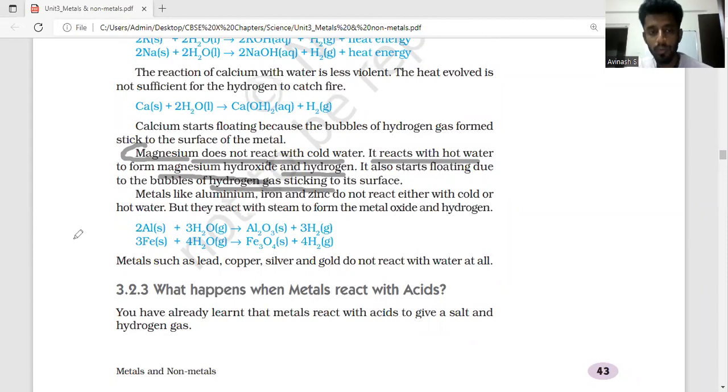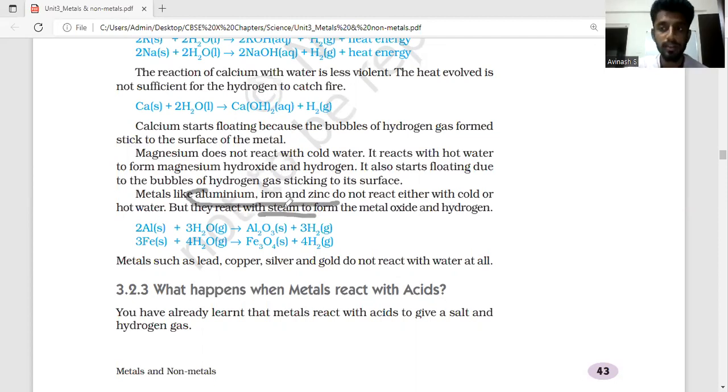As we keep going downwards, metals like aluminum, iron, and zinc in the reactivity series neither react with cold water nor hot water, but they can react with steam, which is the next level of hotness of water, because after some time water becomes water vapor and then steam. So metals like aluminum, iron, and zinc will react with steam. They cannot react with normal water, cold water or hot water, but they can react with water vapor or steam. That is what is given in these two equations.